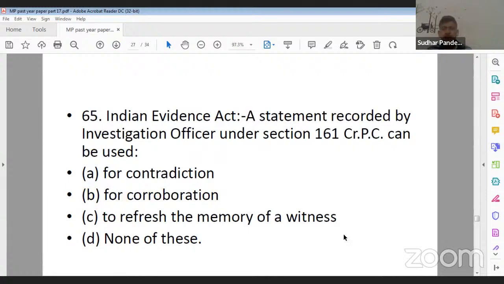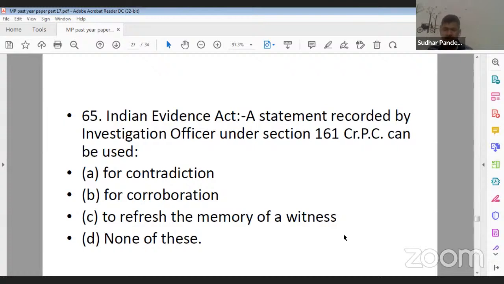A statement recorded by the investigating officer under section 161 of CrPC can be used: option A, for contradiction; option B, for corroboration; option C, to refresh the memory of the witness; option D, none of these or none of the above. Yes, Ankita Gupta ji, you are also correct. So what should be the correct answer?